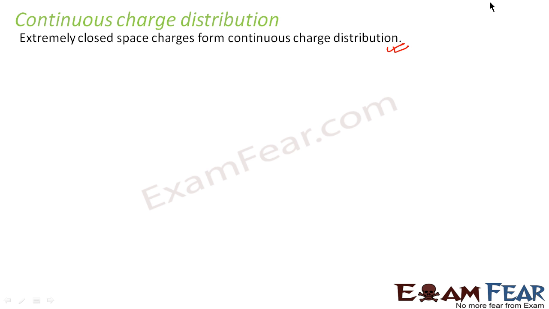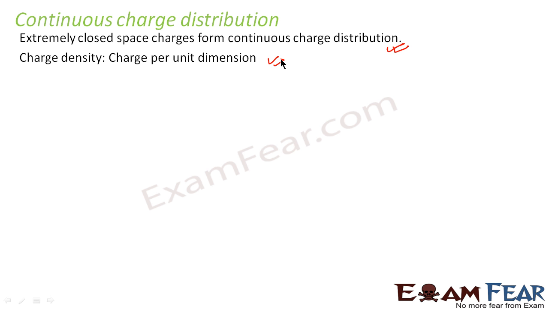So remember this point, that charge is still discrete. Charge is discrete in nature, that is a standard fact. It is just that the distribution is continuous. So when I talk of continuous charge distribution, I talk of charge density. What is charge density? Charge per unit dimension.